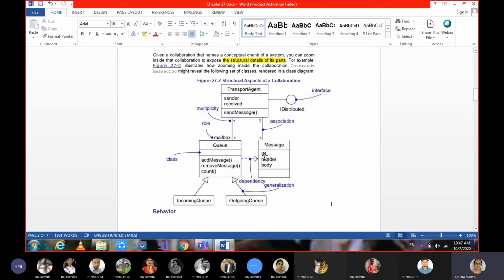What are the details of a mail when you send it? Those are the properties of that message. Many transport agents can have many mailboxes, and one transport agent can send many messages. And this transport agent can develop or broaden its business by using a distributed interface.